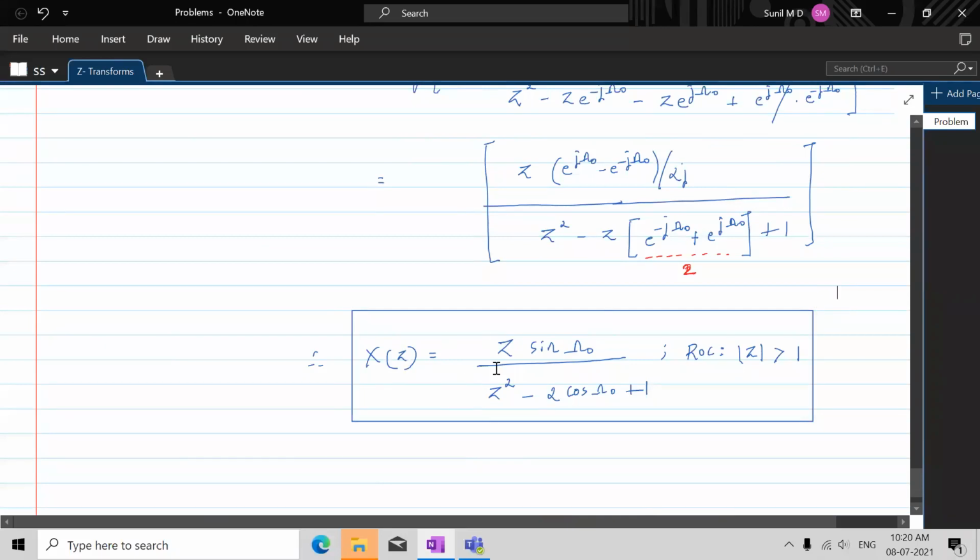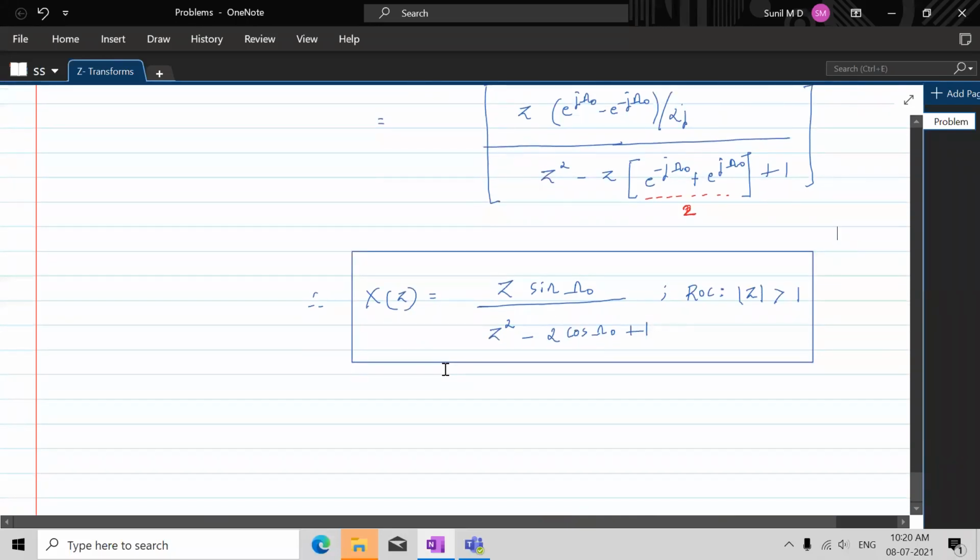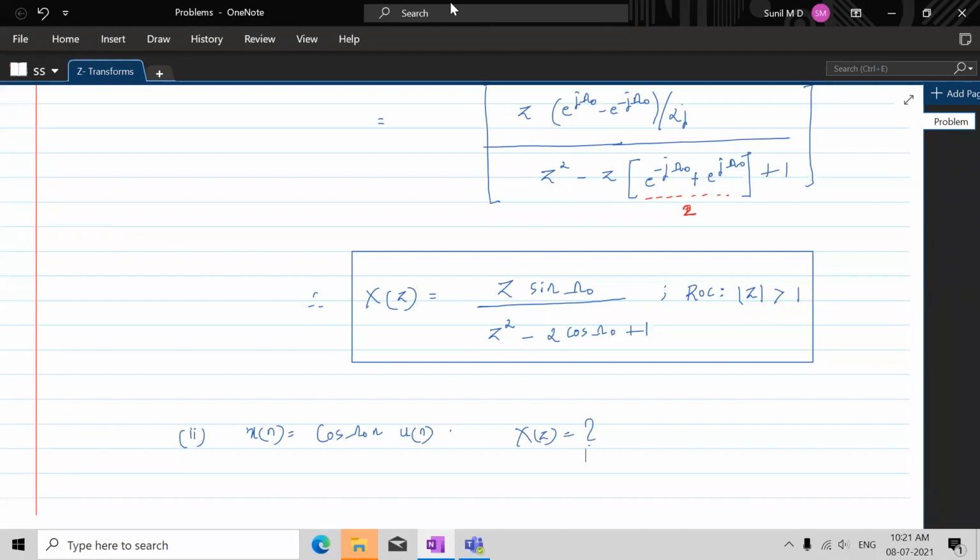Fine. So if it is this, what would be the Z transform of the second sinusoidal function, x of n equal to cos omega naught n u of n? What is the Z transform of this? That we shall see. You can also do that from your side and you can come.